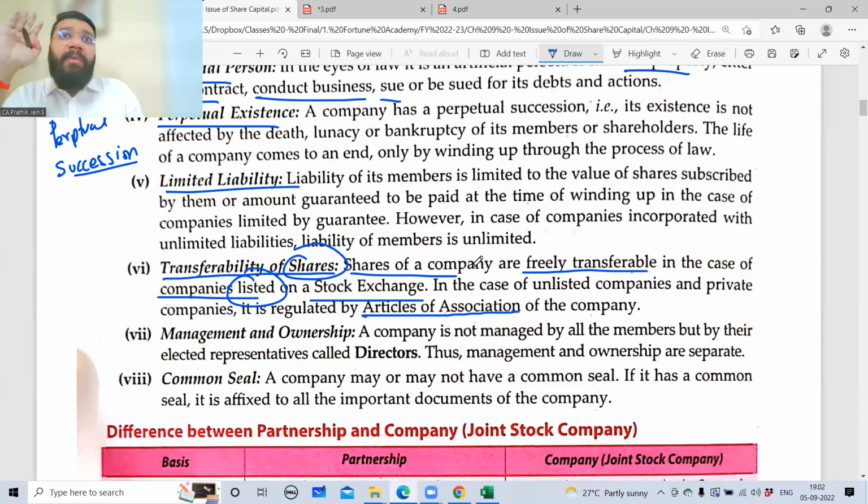So we spoke about public company, listed company, unlisted company. Now coming to the private company. Private companies' shares are not that easily transferable. Again, for them, if the Articles of Association permit transfer, you can transfer. Otherwise, you cannot transfer. If at all the AOA permits transfer, the procedure is very complicated. It is not that easy as it is for the listed public company, right? So this is the transferability of the share.